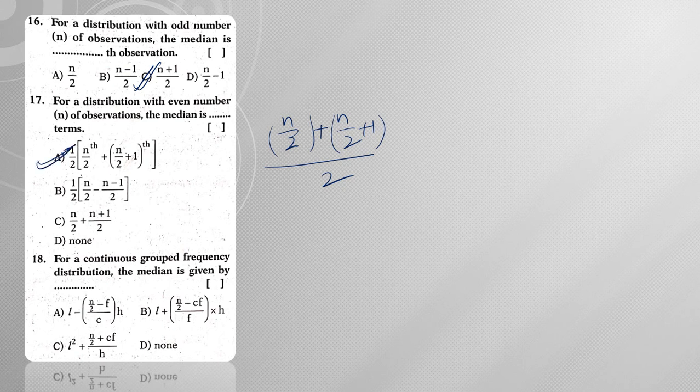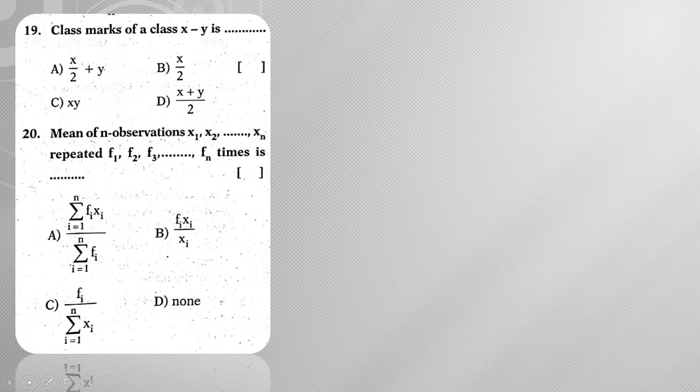Next, for a continuous grouped frequency distribution, the median is given by L plus (n by 2 minus cf) by f into h. So these are standard formulas. Next, class mark of the class x to y. What is the class mark? The class mark is the average of x and y values, so (x plus y) by 2. Next, mean of n observations x1, x2, x3, and so on up to xn, repeated f1, f2, f3, and so on up to fn times. Its formula is sigma fi xi by sigma fi. Hence option A will be my answer here, right?